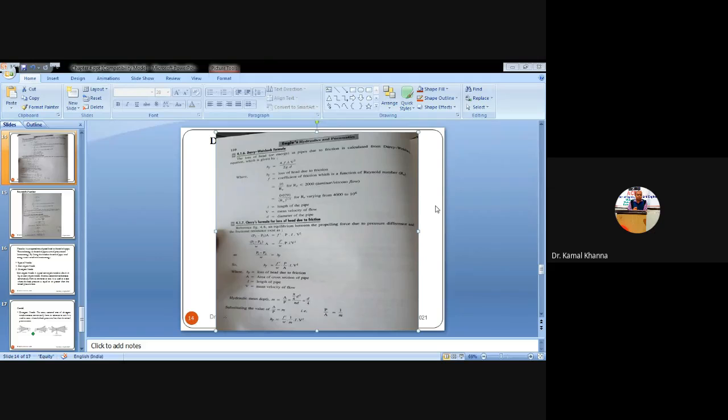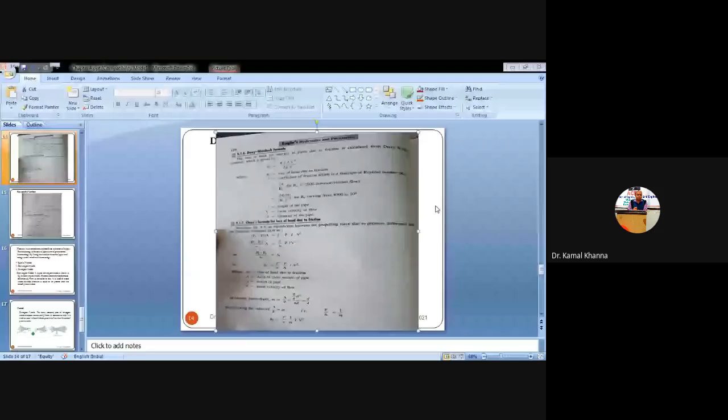So HF becomes equal to F dash by W, and rearranging, the A which was multiplying on the left hand side will divide on the right hand side. So it becomes F dash by W into P by A into L into V squared, where HF is the loss of head due to friction, area A is the area of cross section, L is the length of the pipe, and V is the mean velocity of flow of fluid from the entry to the exit point.